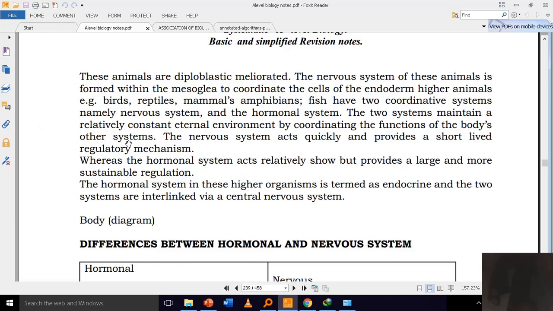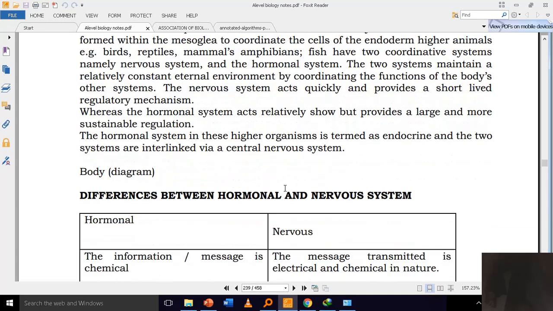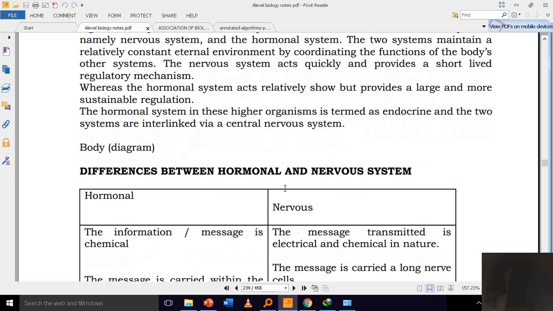The nervous system acts quickly and provides a short-lived regulatory mechanism, whereas the hormonal system acts relatively slowly but provides a larger and more sustainable regulation. The hormonal system in these higher organisms is termed endocrine, and the two systems are interlinked via the central nervous system.